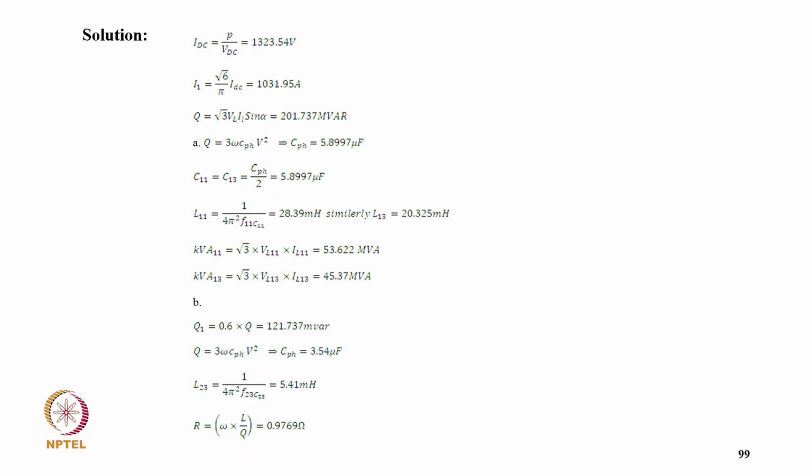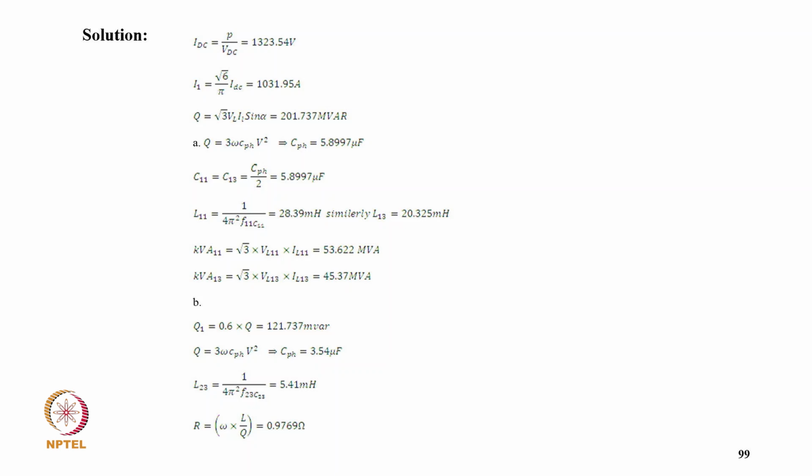L11 is 1 upon 4 pi square F11 square C11, so that comes 28.39 millihenry, and similarly L13 is 20.325 millihenry, and kVA rating at the 11th harmonic is root 3 VLL IL11, that comes 53.62 MVA, and at the 13th is root 3 VL IL13, that comes 45.37 MVA.